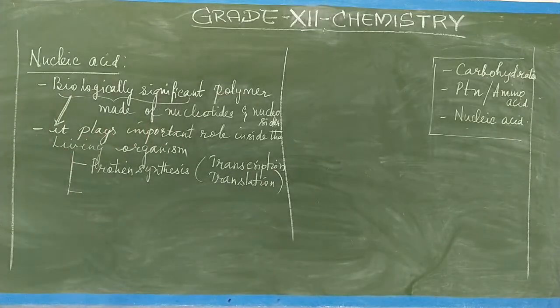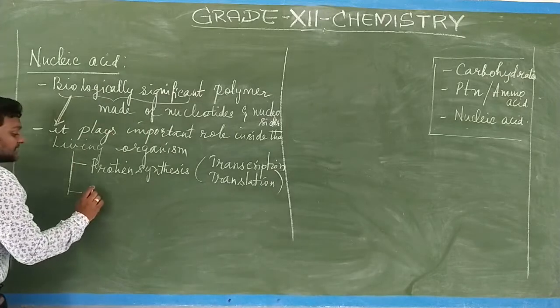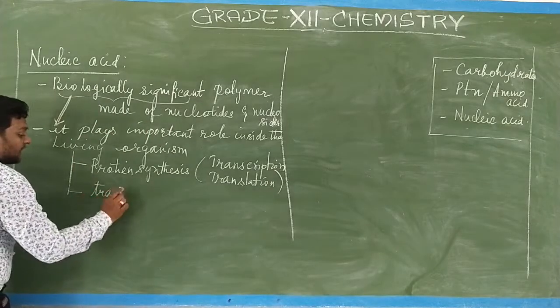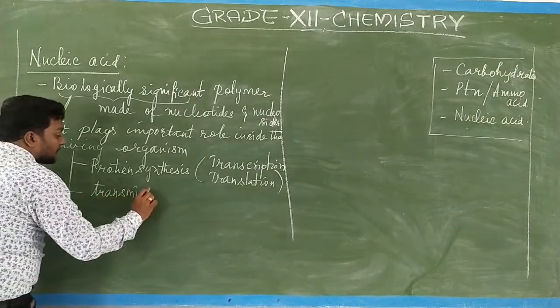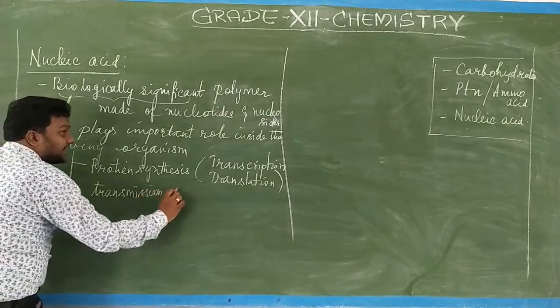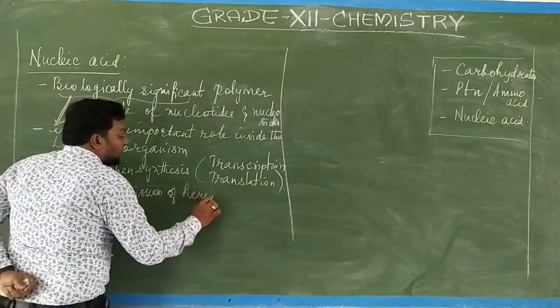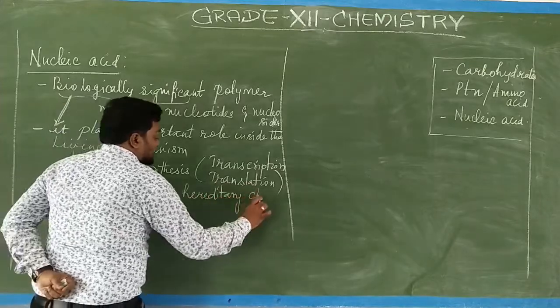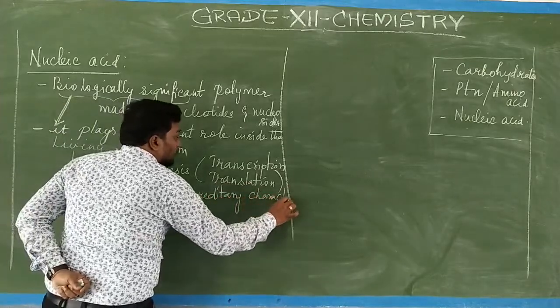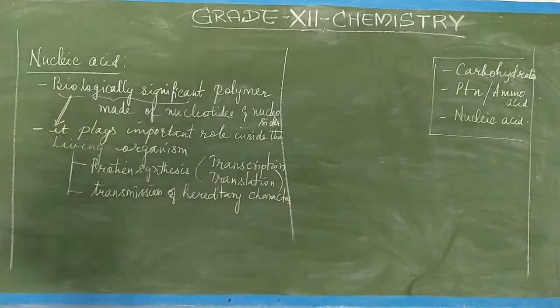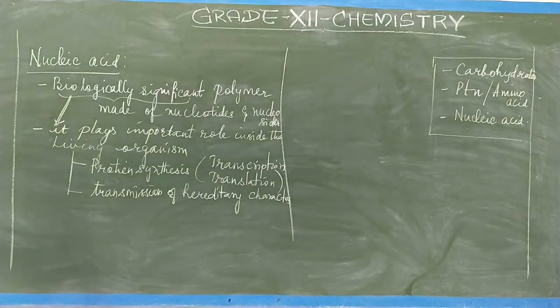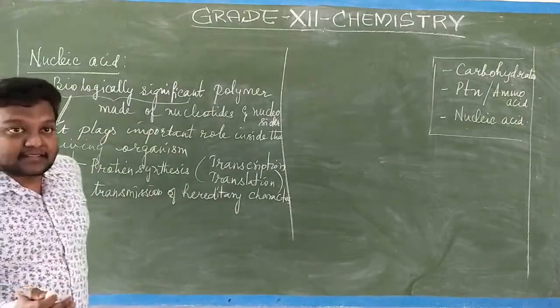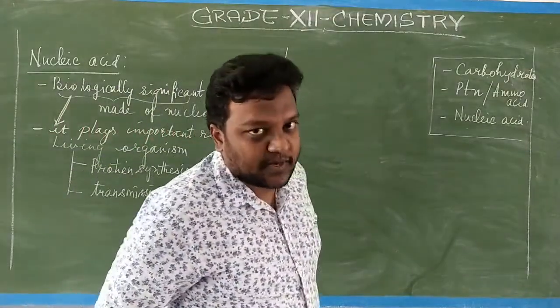Next one is it helps in the transmission of hereditary characters or genetic characters. It helps in the transmission of hereditary and genetic characters from the parents to the progeny or the offspring.